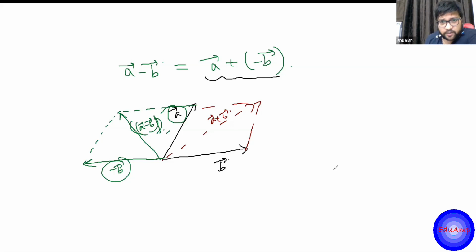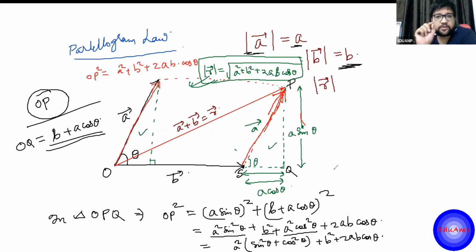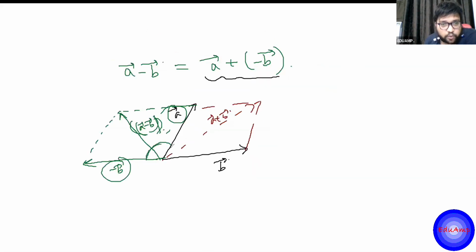The formula is what? Sum of two vectors is the square of the magnitude of the first one plus the square of the magnitude of the second vector plus twice the magnitude of first into the magnitude of second into cos of the angle between them, right? So here the angle between the two vectors becomes this one. Obviously, if this is theta, this becomes 180 minus theta, right? Fine.